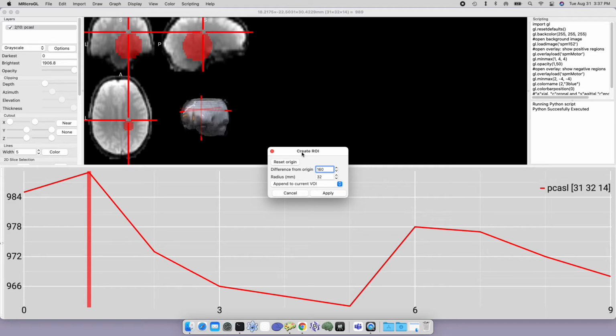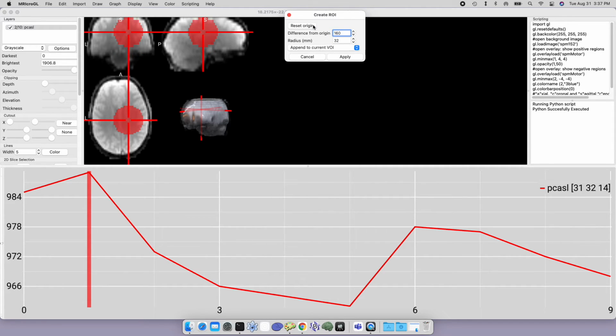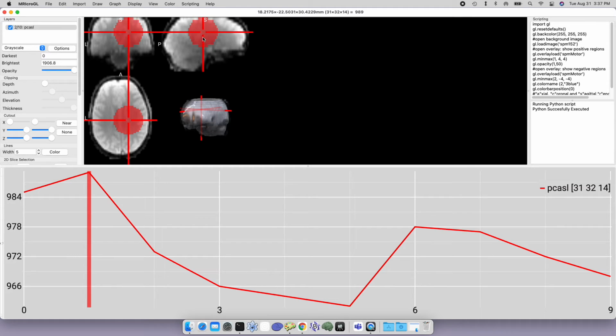But let's just put a ball, and so I'm going to click the cursor in a location near the center of the brain, and if you hit reset origin, it will move the cursor location, so it's now drawing a ball at the location I selected. And so we now have a round ball that's about 32 millimeters in radius, and if I apply this, I now have a drawing that I can look at.